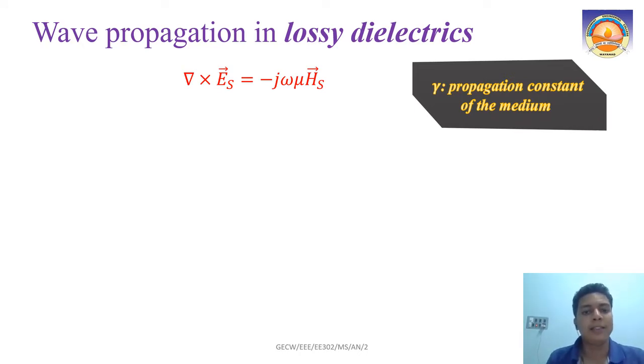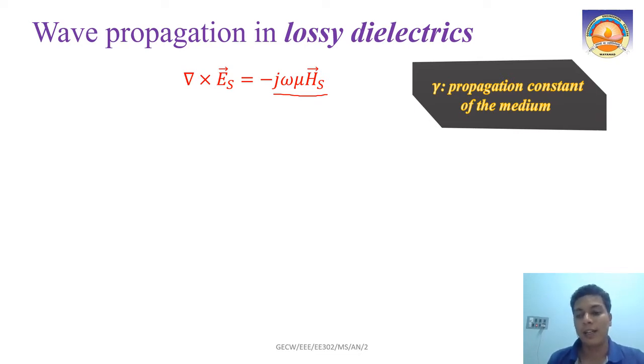Again I am considering the curl equation. What is the curl equation? Del cross Es equal to minus j omega mu Hs. I think about this you don't have any doubt. Clear? Del cross Es equal to minus j omega mu Hs is Faraday's law, del cross E equal to minus dou B by dou t.